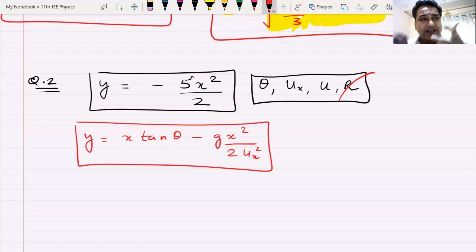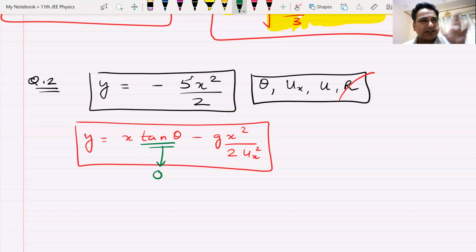It must be having some x coordinate at some point, some y coordinate at some point. That is the equation of trajectory, sir. How can x disappear? How can x become 0? Tell me, how can x become 0? The only way x can become 0 is by tan theta becoming 0.